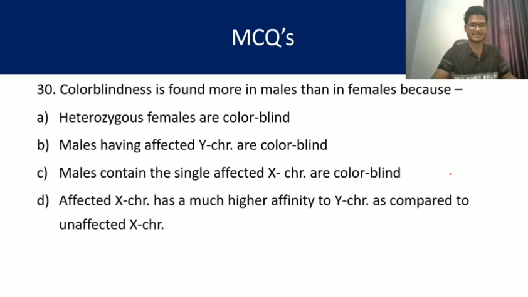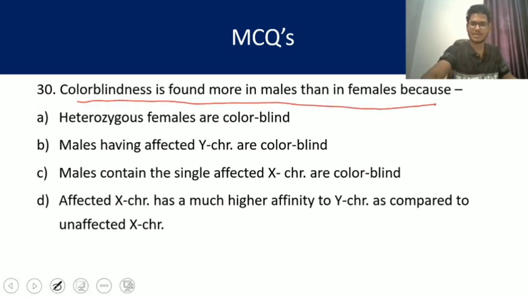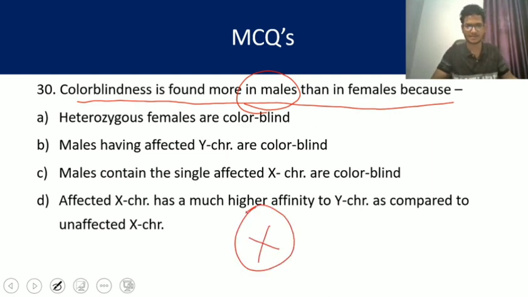So question number 30. Color blindness is found more in males than in females because, yes, it is also a very easy question. It is also related with the recessive disease character. Color blindness is found more in male because we know color blindness is a sex linked disease or X linked disease, we can say. Color blindness, hemophilia are the examples. So it is found more in male because when the only one X chromosome of the male is affected, the male is affected.